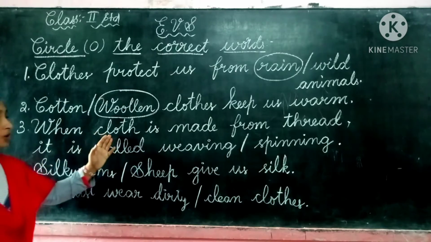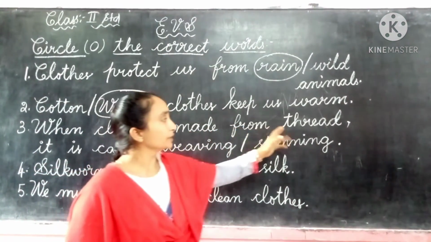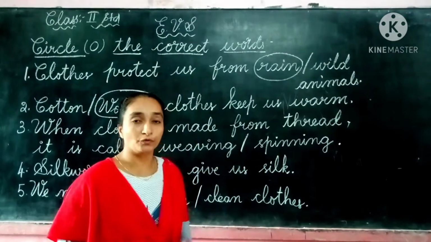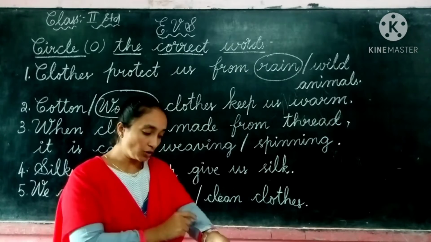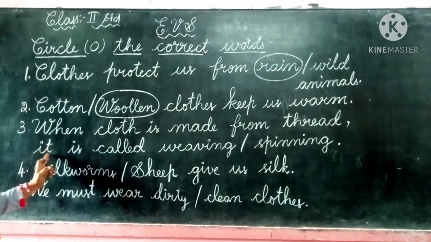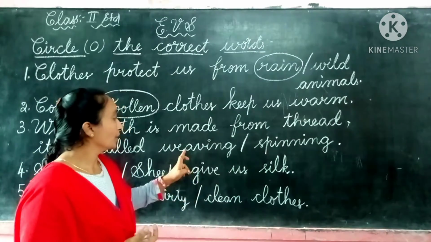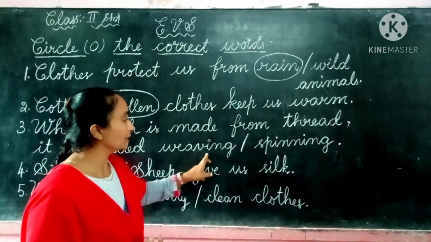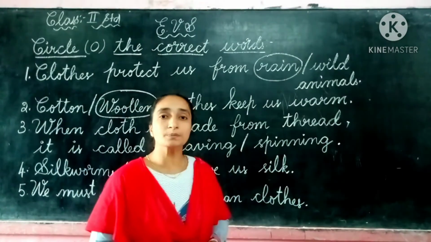W-H-E-N, when cloth is M-A-D-E, made from T-H-R-E-A-D, thread. When the cloth is made from threads, what do we call that process, children? Weaving, W-E-A-V-I-N-G, or S-P-I-N-N-I-N-G, spinning.